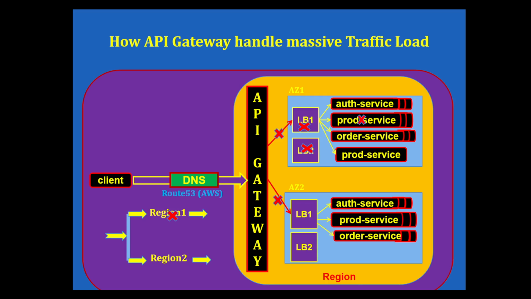Now this is how we have covered all the scenarios: what would happen if any instance gets failed, if the load balancer gets failed, if the availability zone itself gets failed, and finally what if the entire region gets failed, and how it will tackle that situation as well.